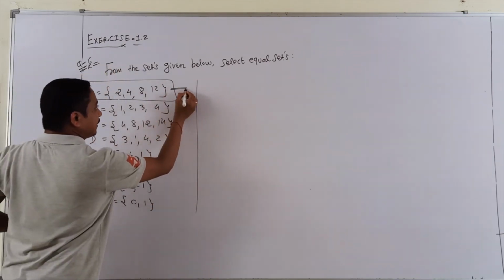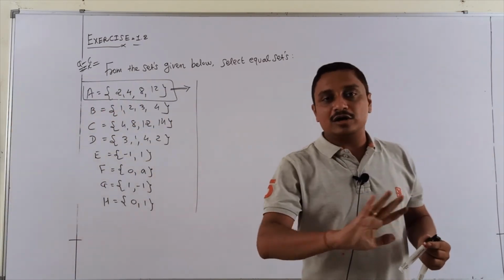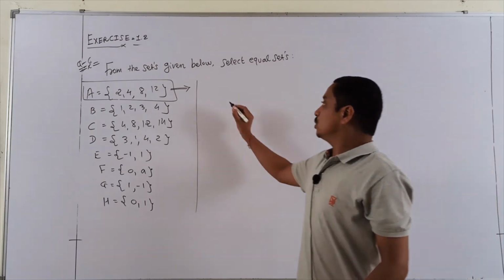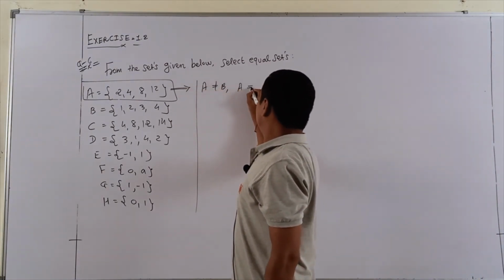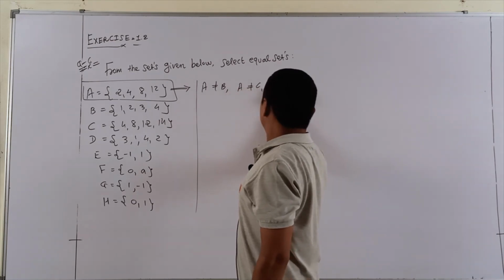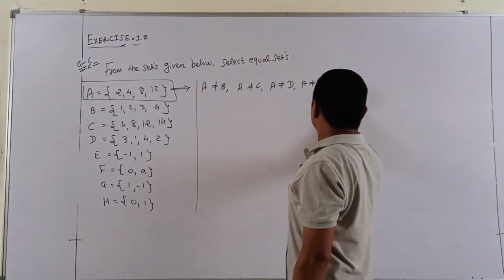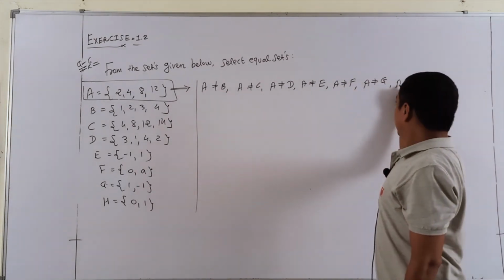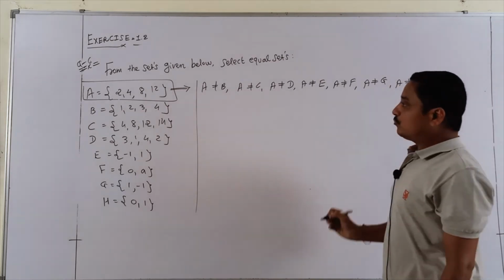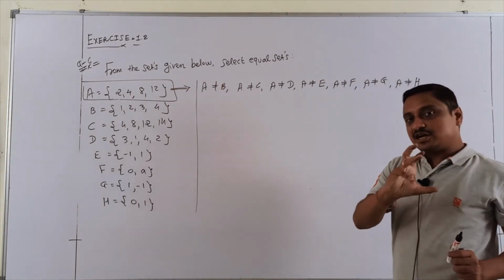It means according to A, all other sets are not equal. So A not equal to B, A not equal to C, A not equal to D, A not equal to E, A not equal to F, A not equal to G, and A not equal to H. From the A side, I finish there.